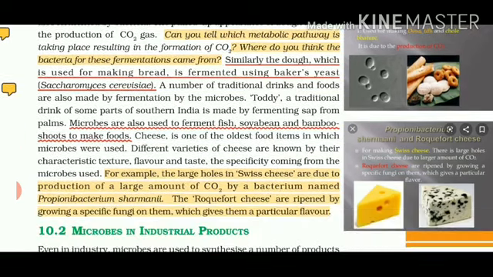Last but not the least, very important, how to make cheese. There are different kinds of cheese available, and that is also made with the help of microorganisms. How do cheeses differ? They can differ in color, texture, flavor, as well as taste. Everything depends upon which kind of microbe is used for making that particular cheese.